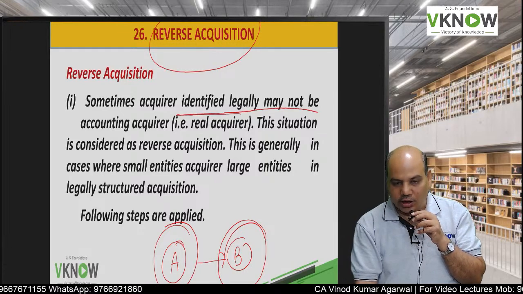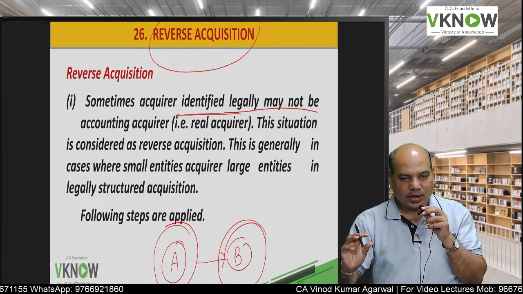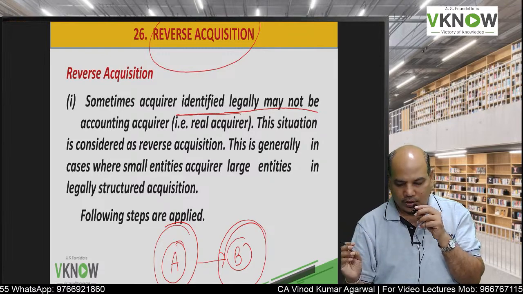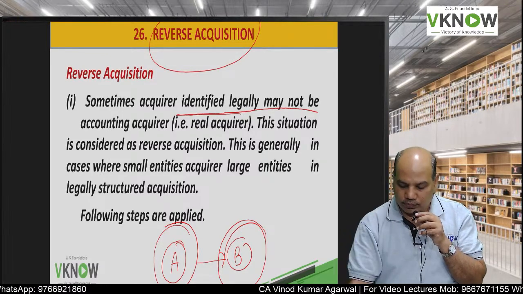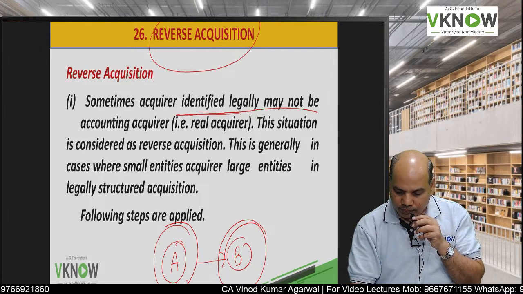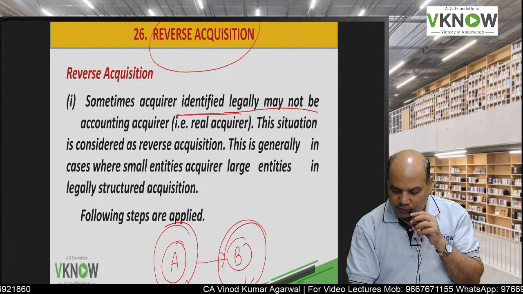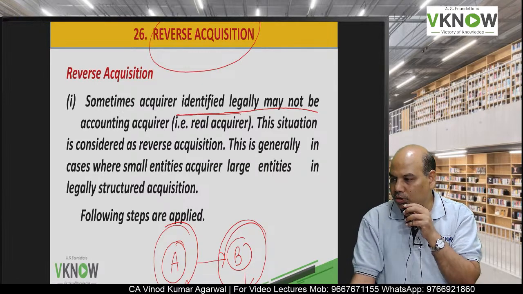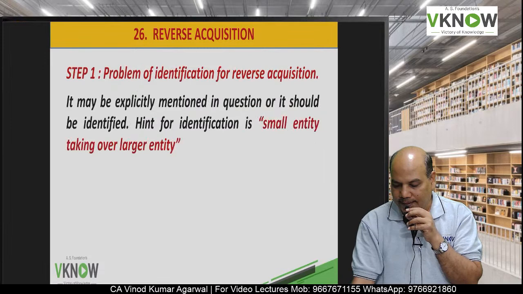So the legal acquirer and accounting acquirer will be different. In the eyes of law, A is the acquirer, the legal acquirer. But for accounting purpose, B is the acquirer, whom we will call the accounting acquirer.